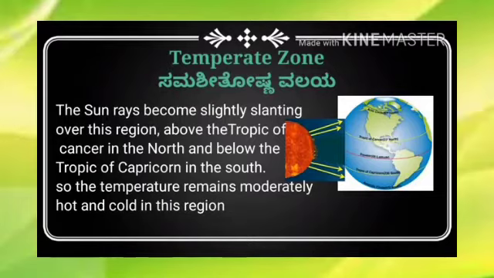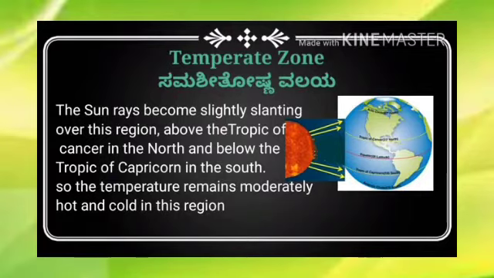Look here in this picture. On the globe, you can see some horizontal lines. In the central red colored line, that is the equator. Above that equator, a yellow line is there. That is the Tropic of Cancer, I mean Karkataka Sankranti Rutta.